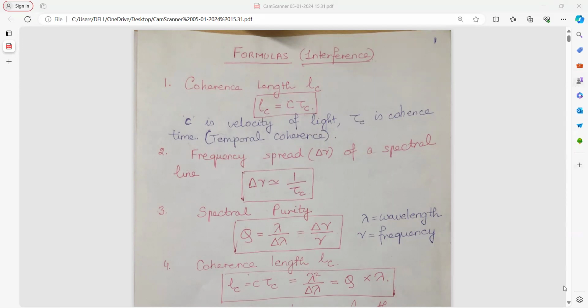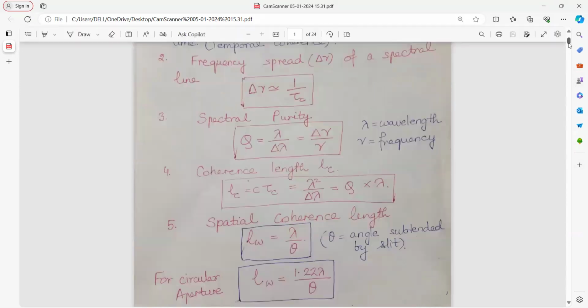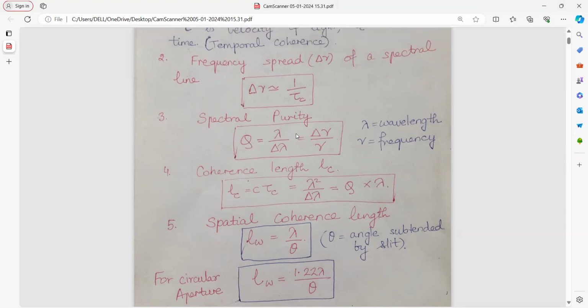Spectral purity, that means how pure the spectrum is, is equal to, we see spectra only in the interference pattern etc., lambda upon del lambda, and we know the formula that velocity is equal to frequency into lambda. So from that formula, lambda upon del lambda becomes equal to del mu upon mu, where mu is frequency.